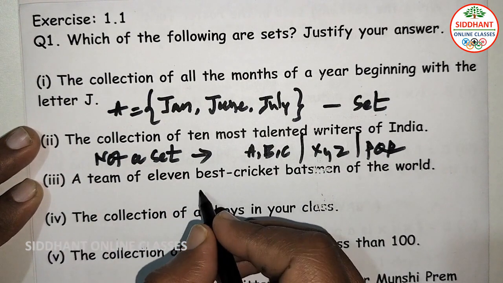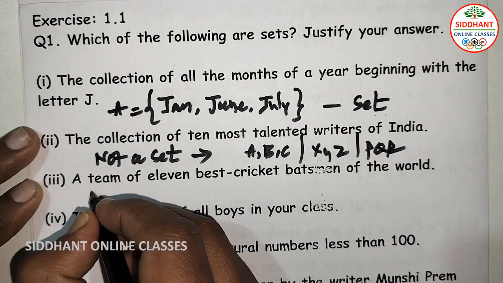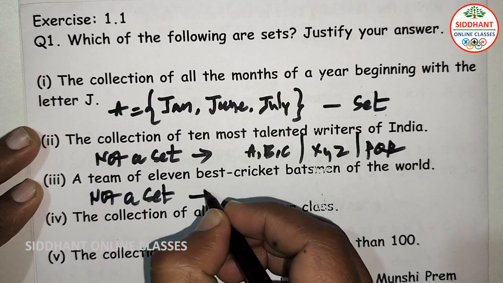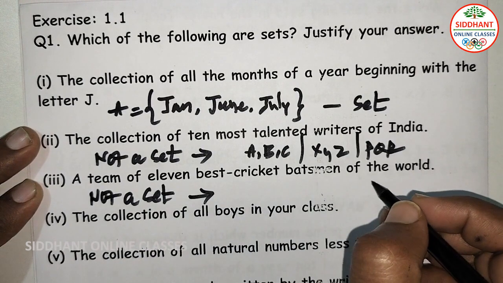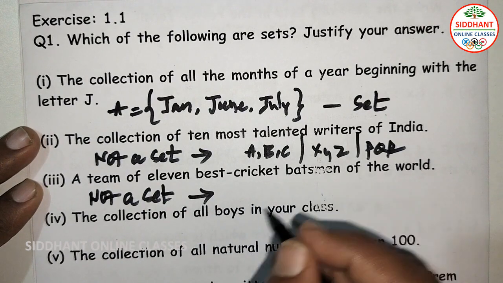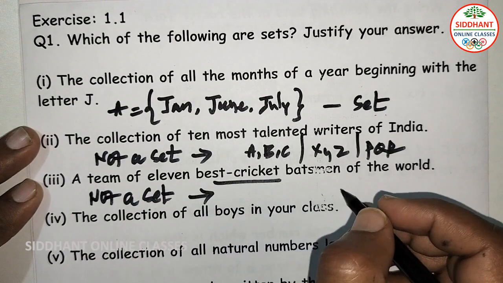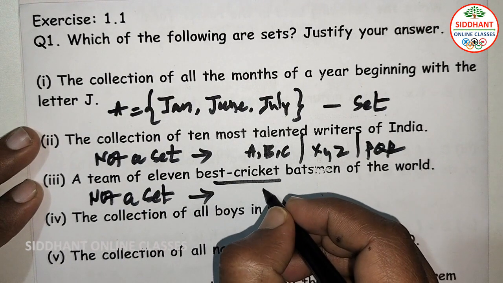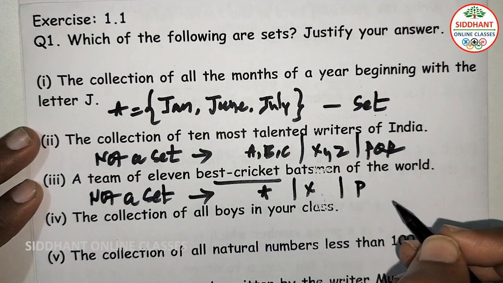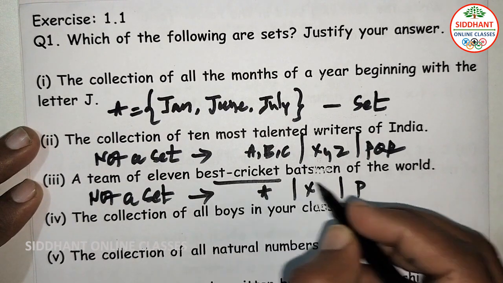Third one, a team of 11 best cricket batsmen of the world. So it is also not a set here. Here also the perspective is different. From person to person we are going to get a different answer here, because the best batsman differs with different characteristics. So one person may say A, the other person will say X, the other person will say P.